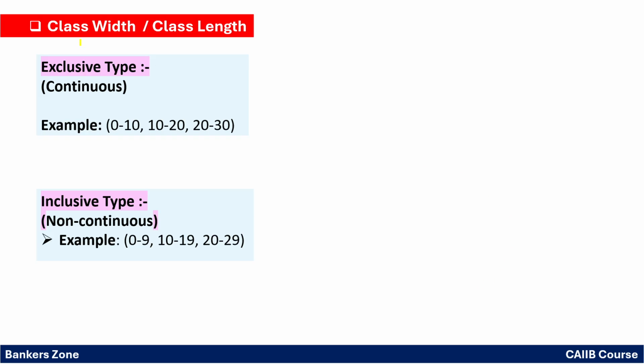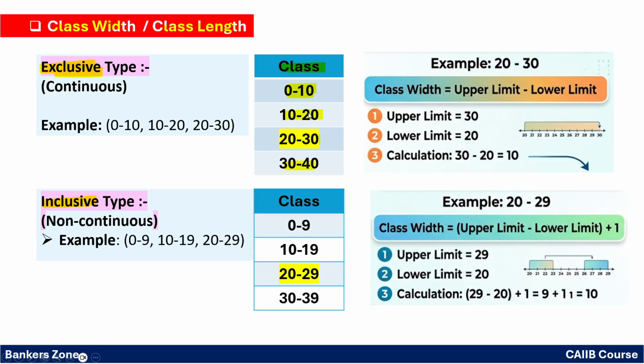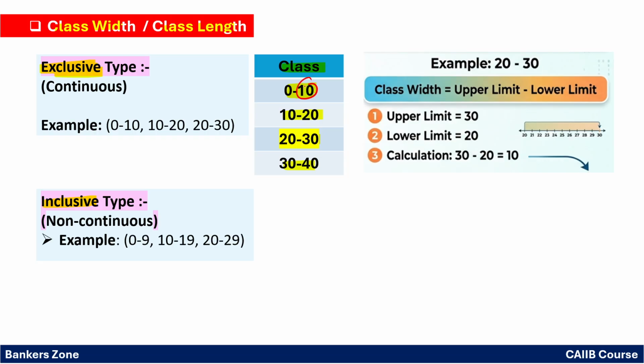Okay. Now, how to find the class width or the class length? See, what is a class width or class length? We will discuss it in two types: the classes can be exclusive type or inclusive type, right? What do you mean by exclusive? For example, if the classes are 0 to 10, 10 to 20, 20 to 30, 30 to 40, what happens? Here 10 is repeating, again 20 is repeating, 30 is repeating, which means it is continuous in nature.